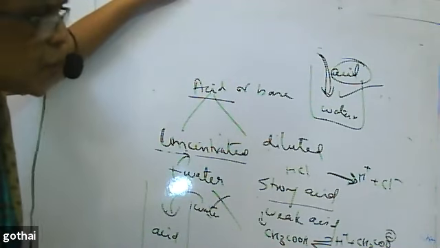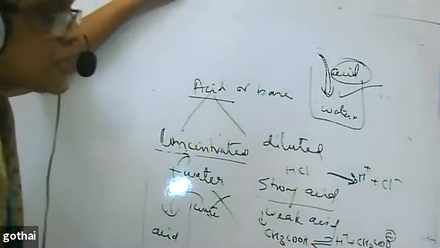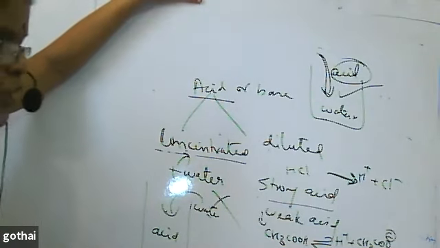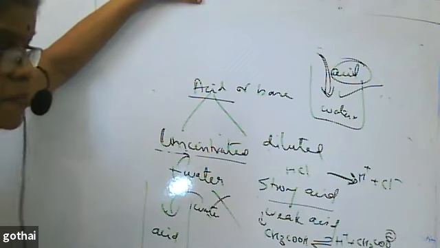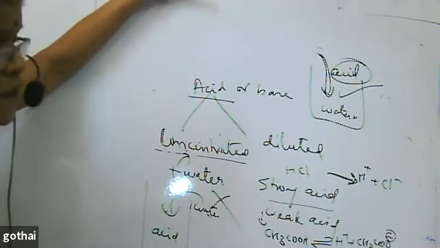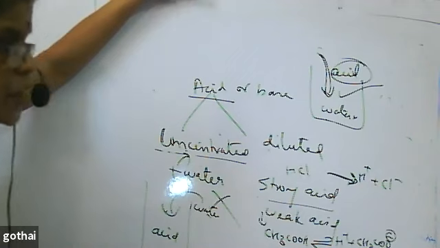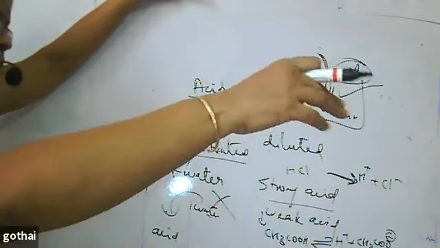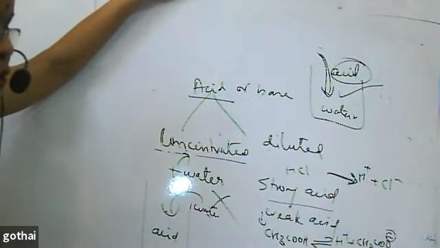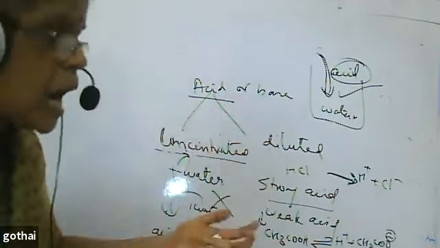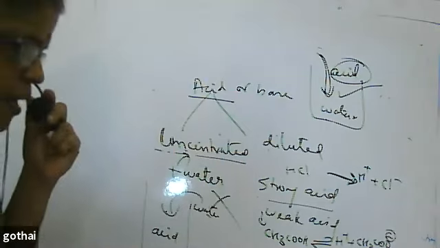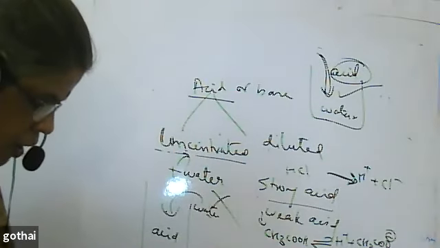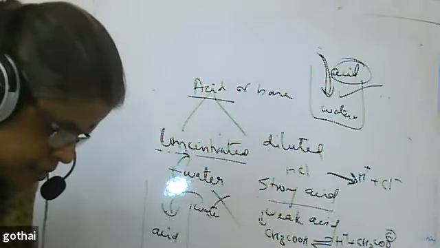With a base, we don't have a problem. Bases are not as hot as the strong acid, so you need not worry about it. For a base, either way you can add. We talk about this only for acid because acid is very, very hot. You might have seen in your school laboratory, where acids are kept in a separate place, that when you open the bottles of the acid, you can see the fumes coming out. That tells you that it is very hot. That's all regarding acids and bases.